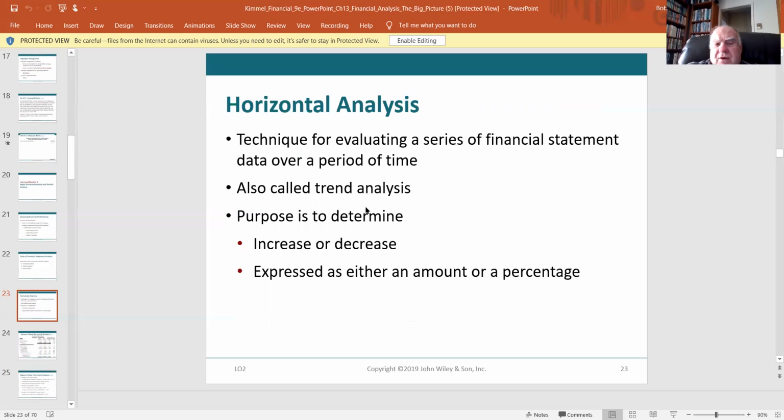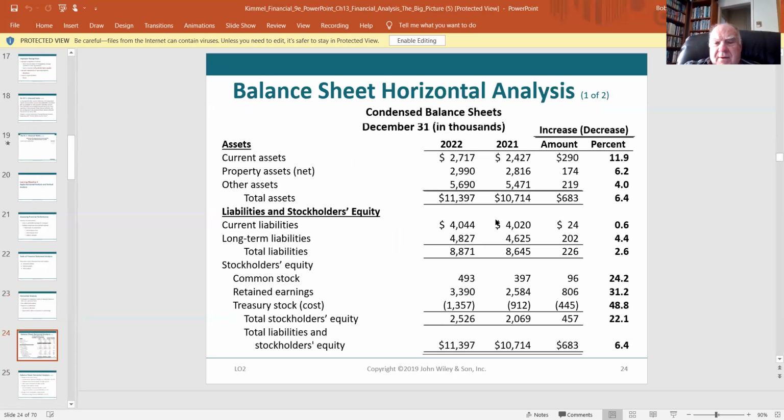Horizontal, this is the trend analysis. This is the difference between 2021 and 2020. We're going to compare one year to the next, and we're trying to determine if there was an increase or decrease and express it as a percentage. So here it is right here.